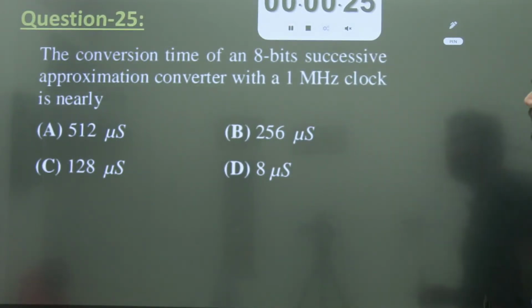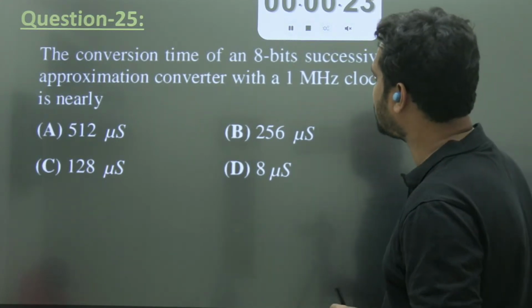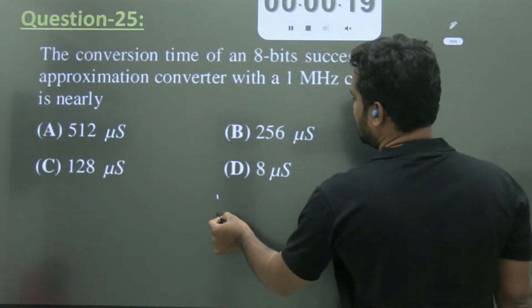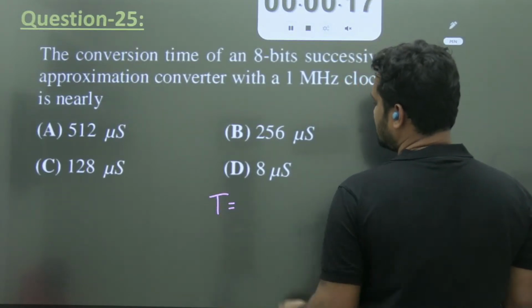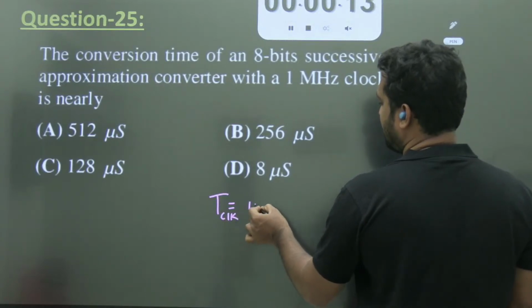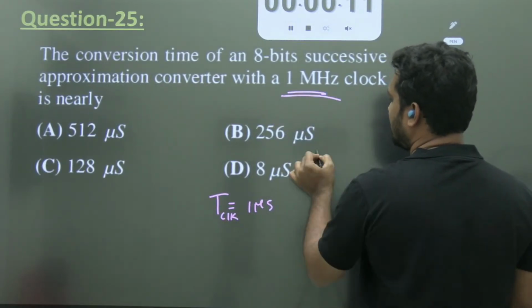Come on, come on. 8-bit successive approximation type converter, SAR type ADC. So the time required for the conversion is equal to... frequency 1 megahertz, time period 1 clock.